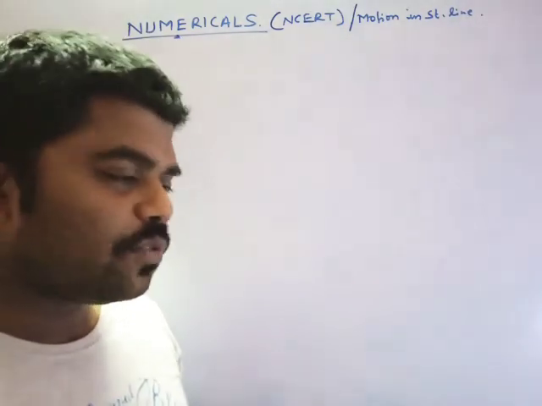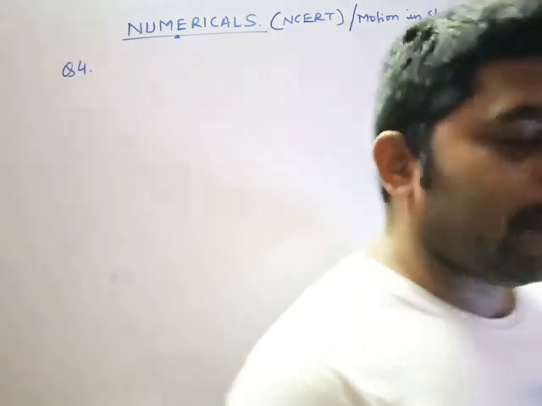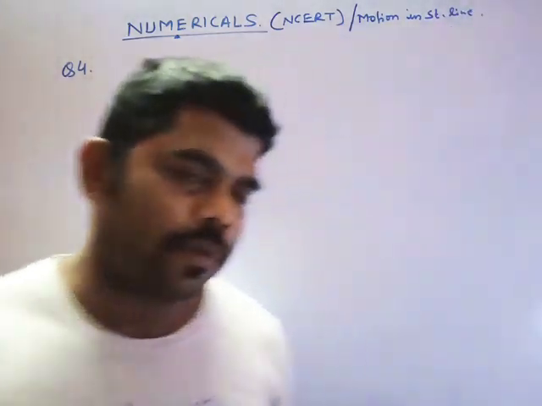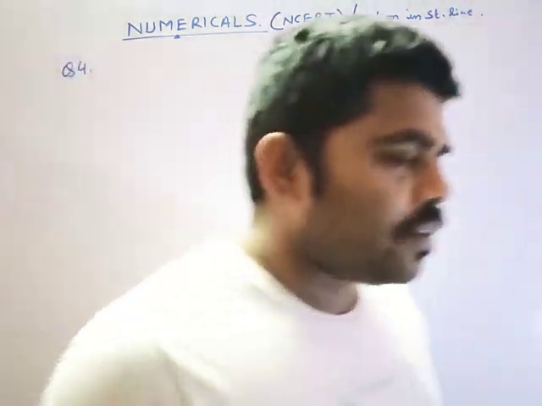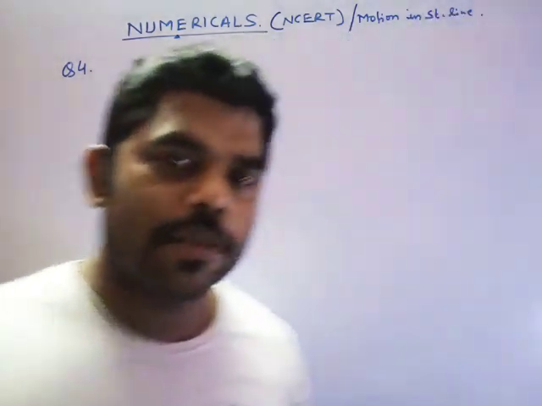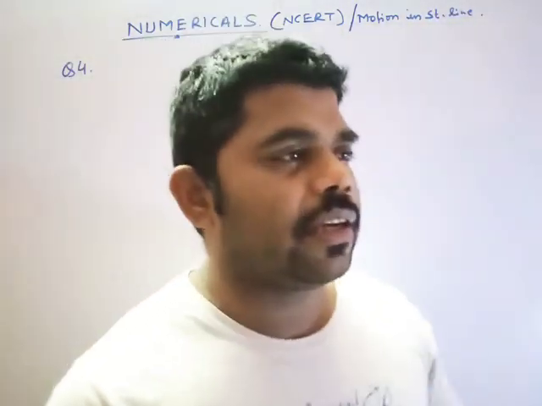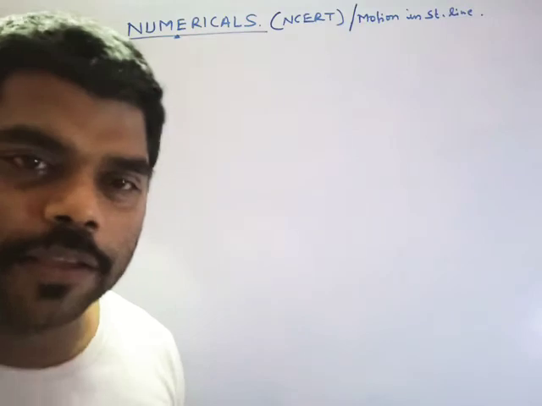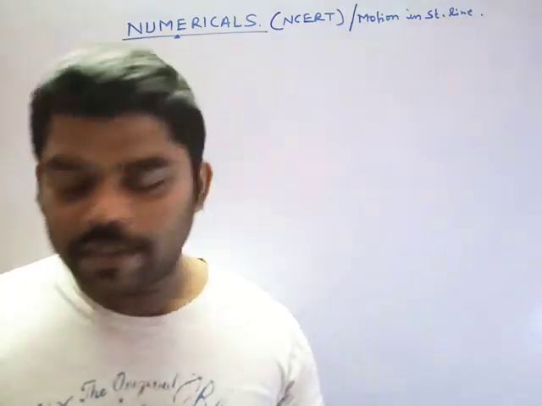A drunkard is walking, right, 5 steps forward and 3 steps backward. I think it should be something like that. 5 आगे गया, फिर पीछे 3 स्टेप आया. Is it right? और ऐसे चलते गया अपने घर तक जा रहा है. So the question is this, right?